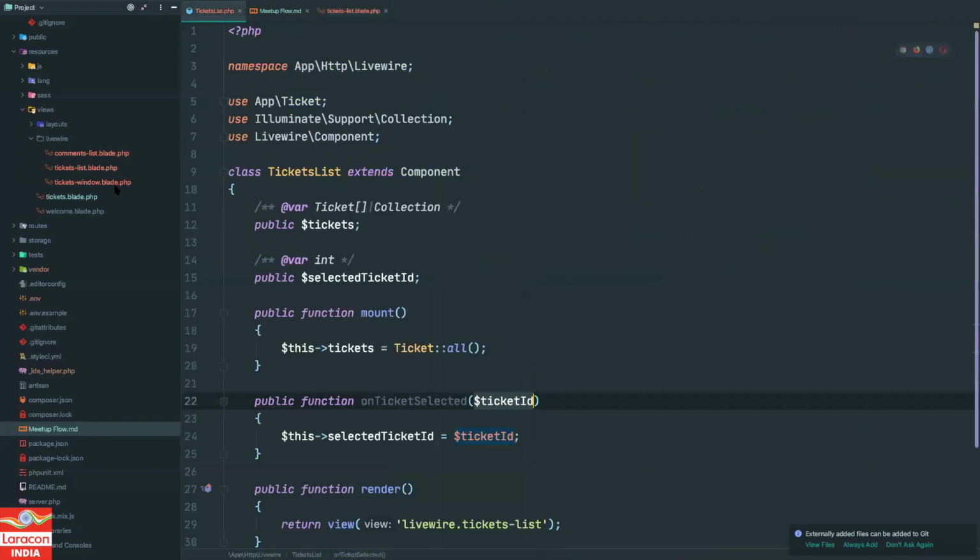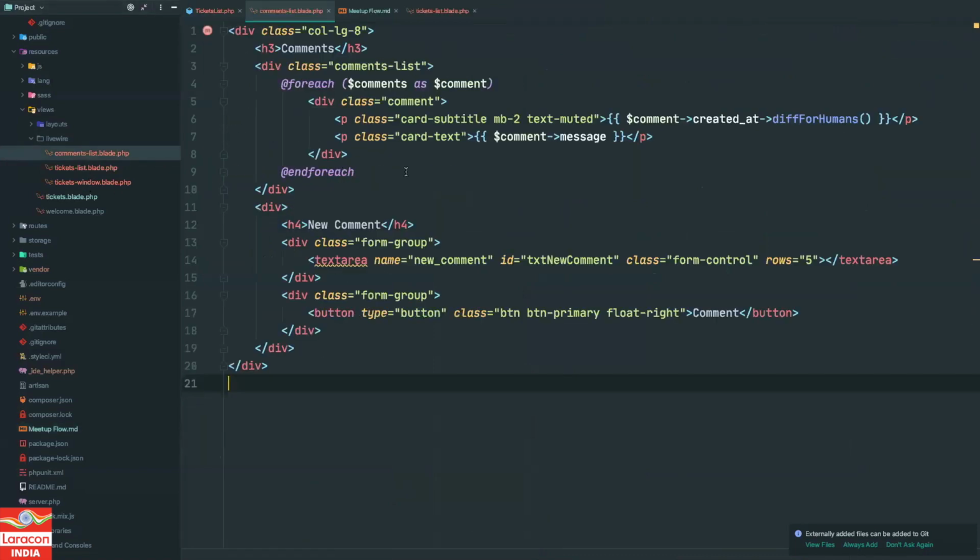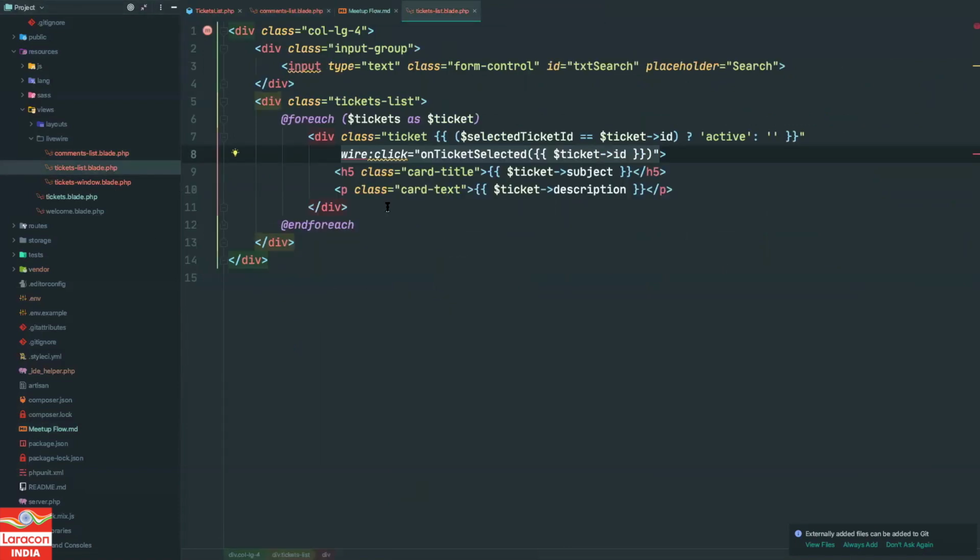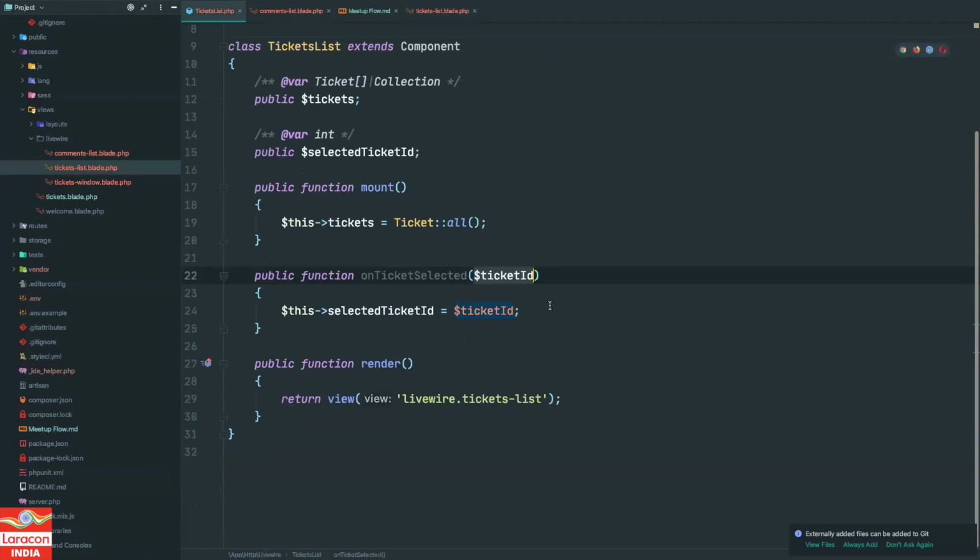So how can we do that? Let's see it. We have the comments list over here, and the ticket list over here. Somehow we need to tell the comments list that a ticket has been clicked in the ticket list component. So we will go to the ticket list, and whenever our ticket is selected, we will emit the event.